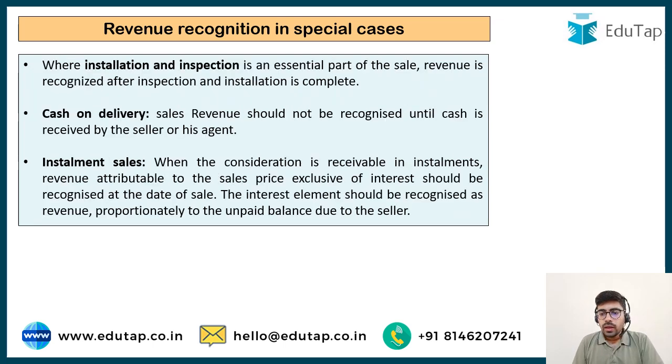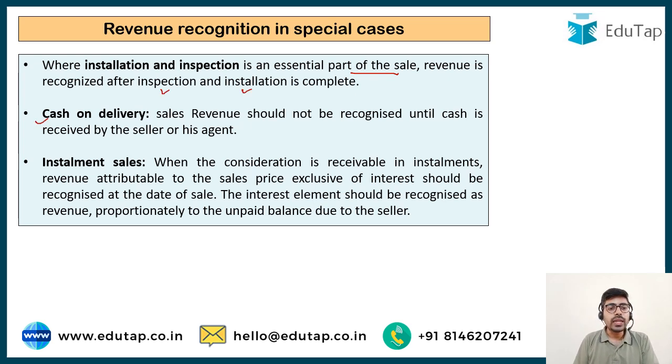Now there can also be some other special cases about revenue recognition. In one case, the installation and inspection is an essential part of the sale, like in the AC example we took. The buyer told me that after the AC is installed at my place and I inspect it and okay it, then only I am going to make the payment. So I should recognize the revenue only after the inspection and installation is completed.